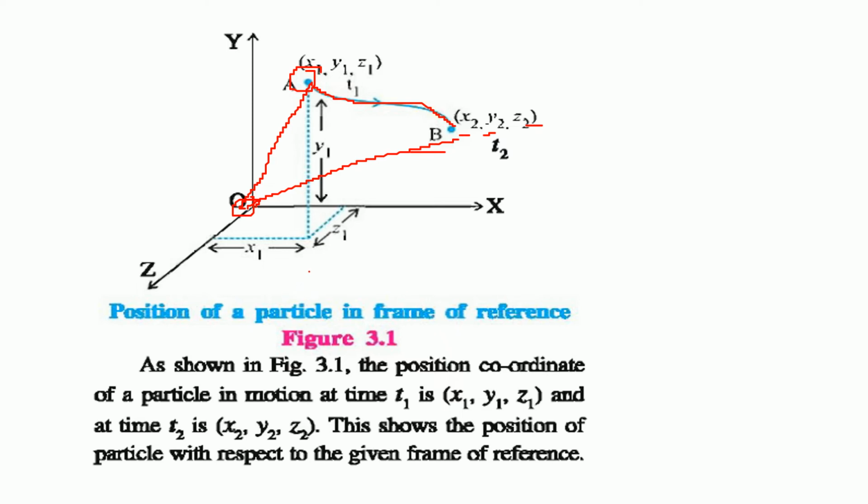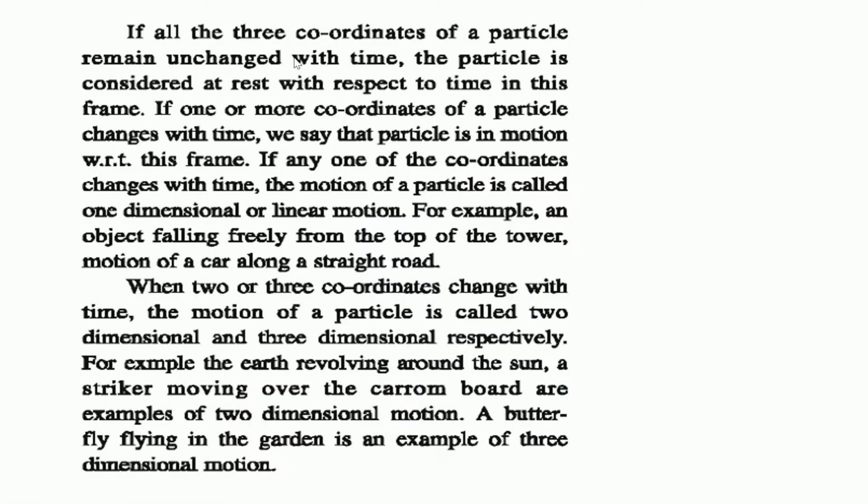So this is the position of a particle in a frame of reference, which is our x, y, z coordinate. In this scenario, the position coordinate of a particle in motion at time T1 is x1, y1, z1, and at time T2 it is x2, y2, z2. So this shows the position of the particle with respect to the given frame of reference, which is your x, y, z coordinate system. If all three coordinates of a particle remain unchanged with time, then we say that the particle is at rest.